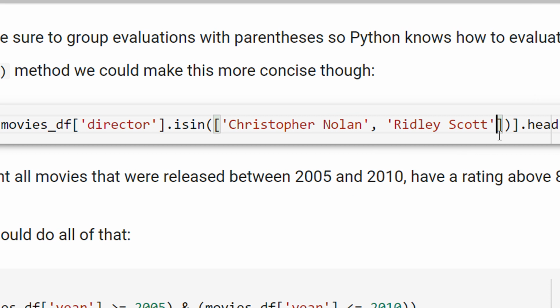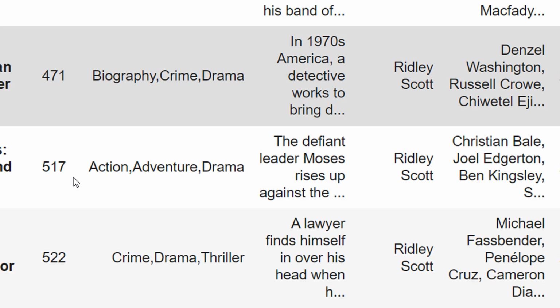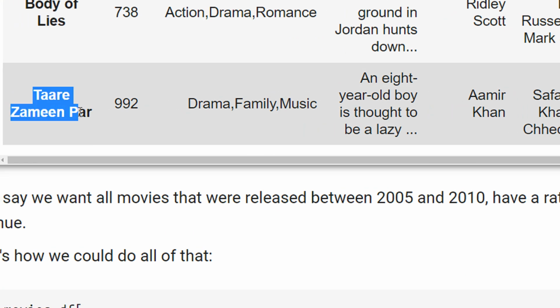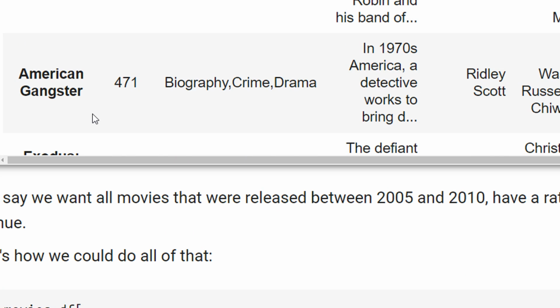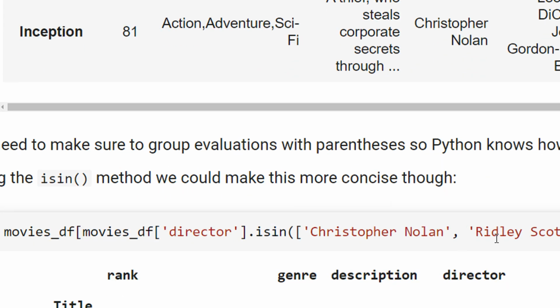So I can just add Aamir Khan, and let us not do the head, right? So you can see all the movies will come, and finally we have Taare Zameen Par also, right? So isin is also a very useful operator, and you can see how intuitive it is to work on this. So first select a column, and within the column you can use isin to filter more values, right?